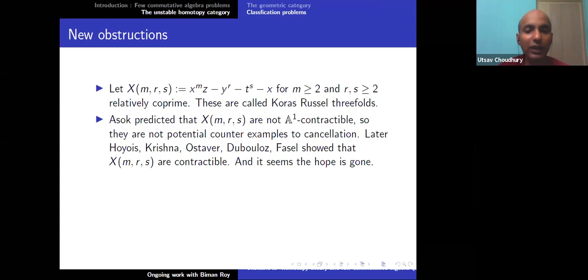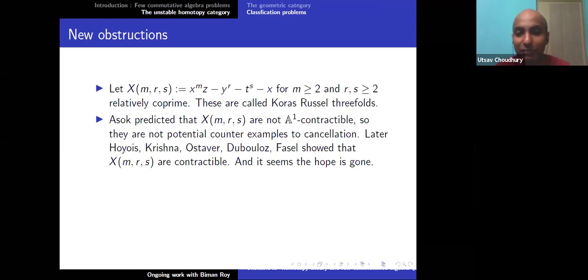But then Arvind Ashok predicted that actually XMRS are not A1 contractible, so that they are not potential counterexamples to the cancellation problem. So the algebraists just feel very sad. But then the algebraists won, because Mark Hoyois, Krishna, Ostvaer, Druzhinin, Fasel, all of them showed that actually they are A1 contractible. So then algebraists have an upper hand now.